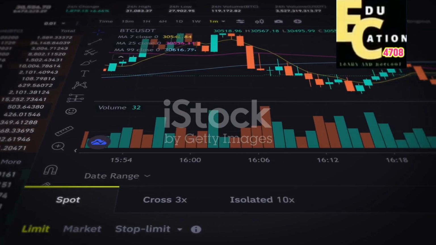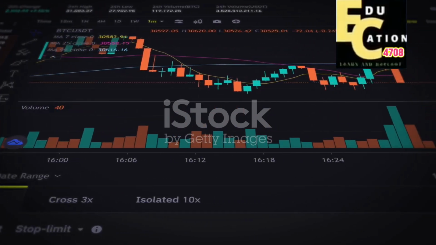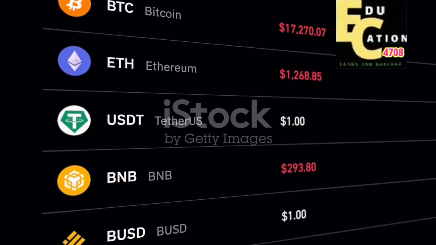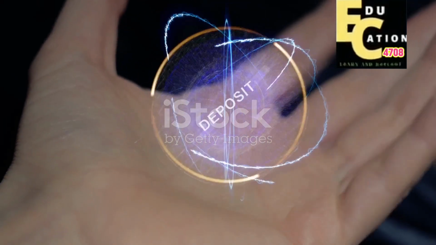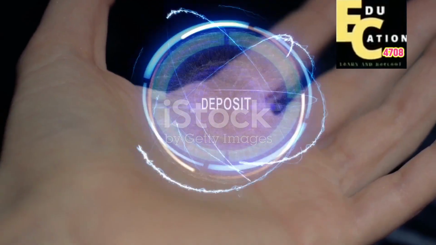Log in to Binance, access your Binance account. Navigate to Wallet, click on Wallet and select Fiat and Spot. Select USDT, find and click on USDT, initiate deposit, click the deposit button, choose network.